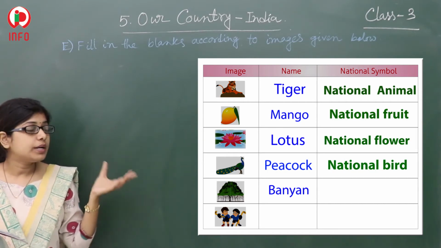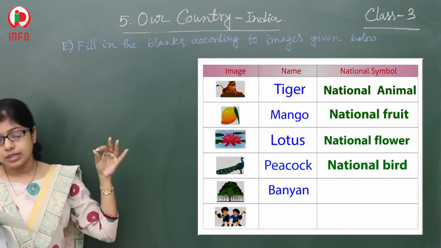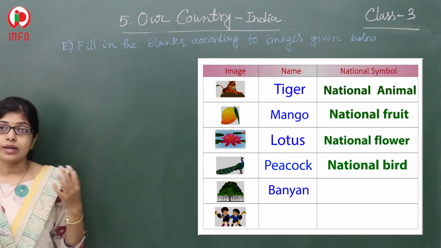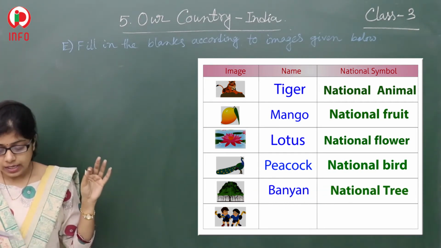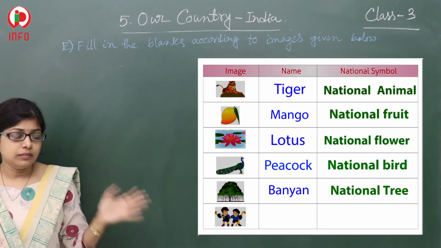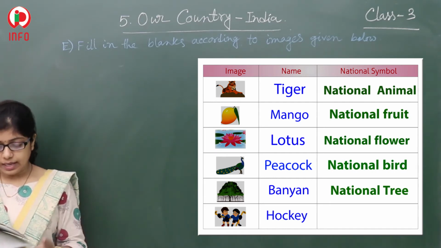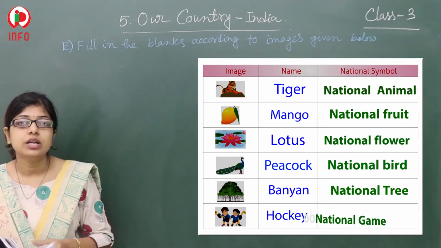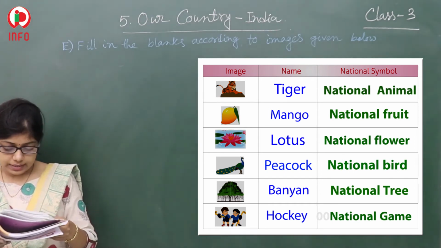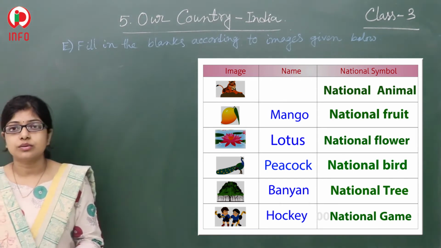So you have to write banyan, and beside that, in the national symbol column, you have to write national tree. And you can see at the bottom the picture of hockey, and that is our national sport. So in this way you have completed the E bit also.